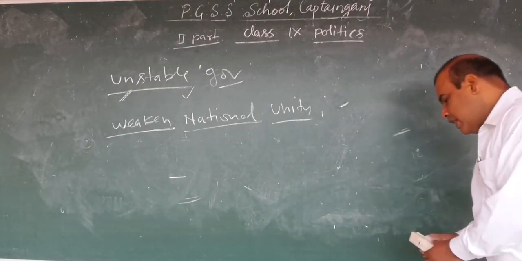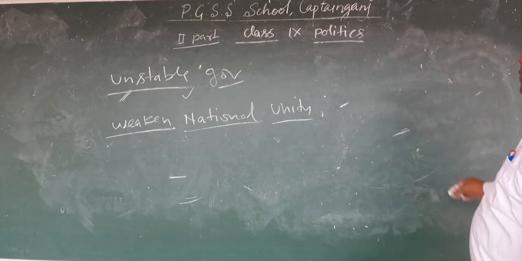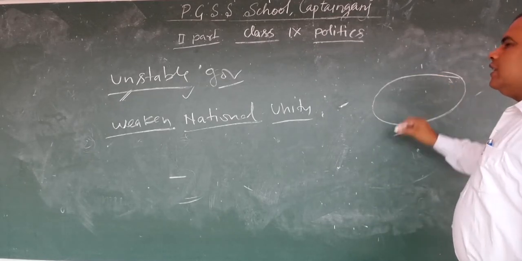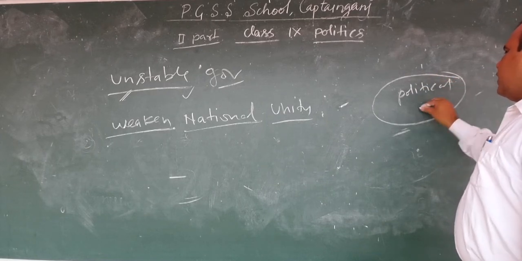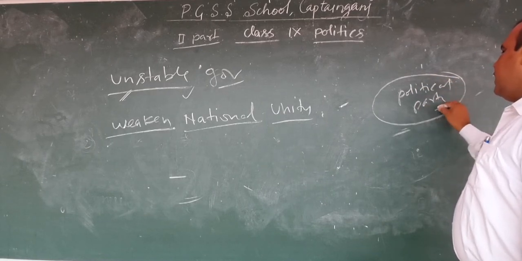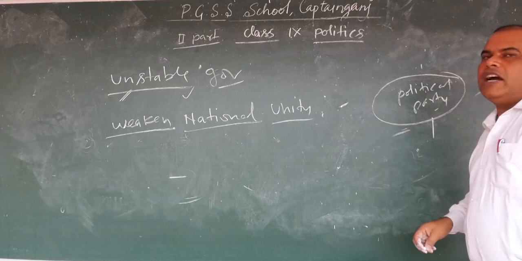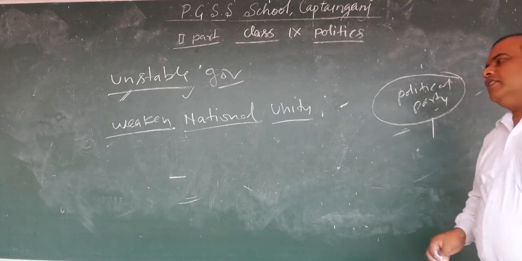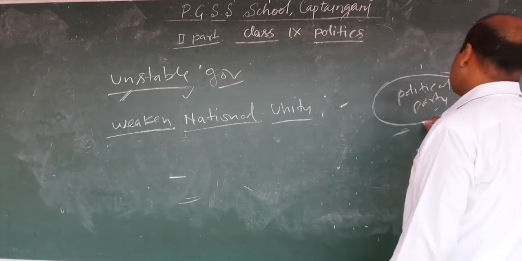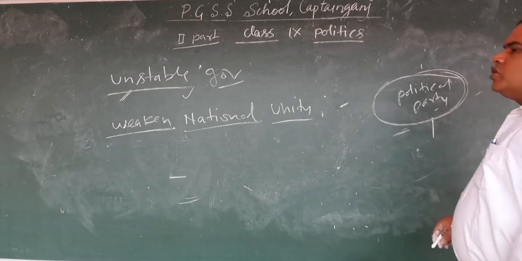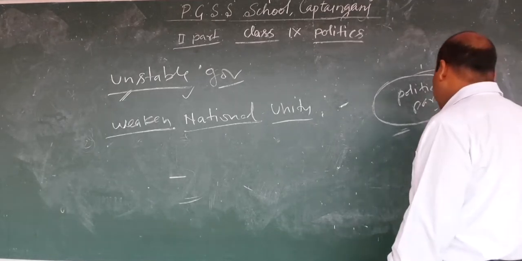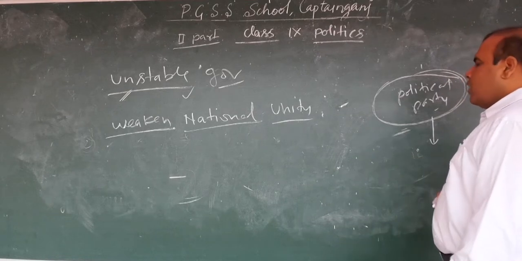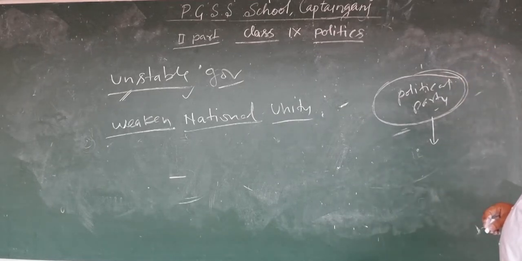Actually, in the democratic form of government, the political party or the leader wants to win the election anyhow, and wants to form the government. In this condition, what happens? They use fair or foul methods to form the government. Fair or foul methods means malpractices are used by them, and they try to weaken the national unity.